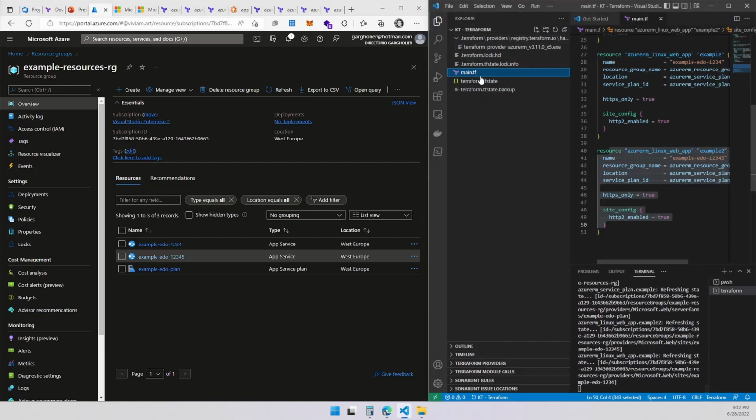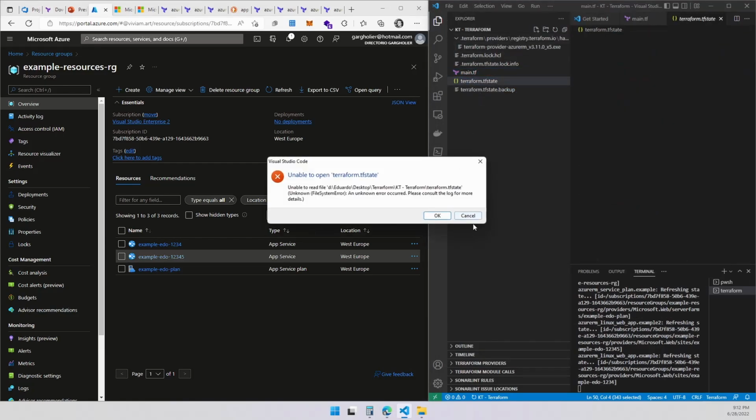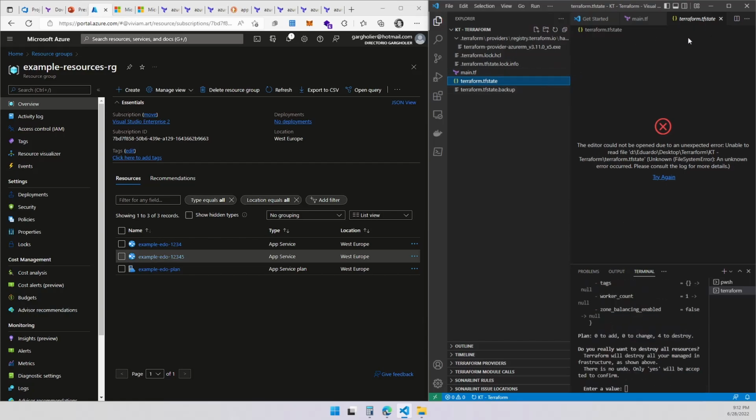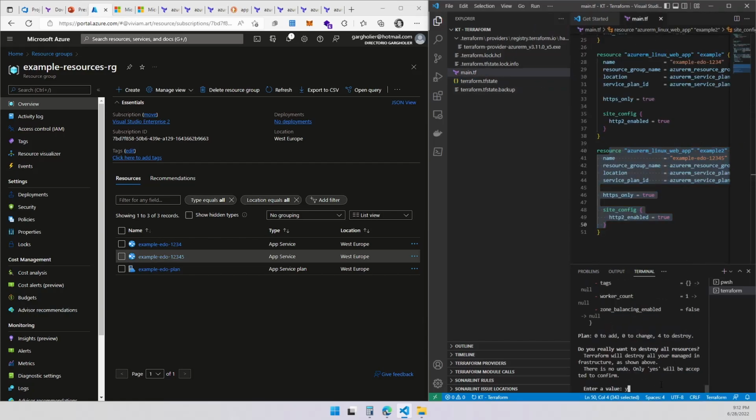By the way, let me see if I got the state file. Now, again, it's blocked because it's being used by Terraform. Okay. Let's say yes. I'm going to destroy everything. So it will take a couple of minutes again to destroy it, and it's going to start. So be with me. I'm going to pause the video to make it shorter because it's very long already. So I'll be right back.